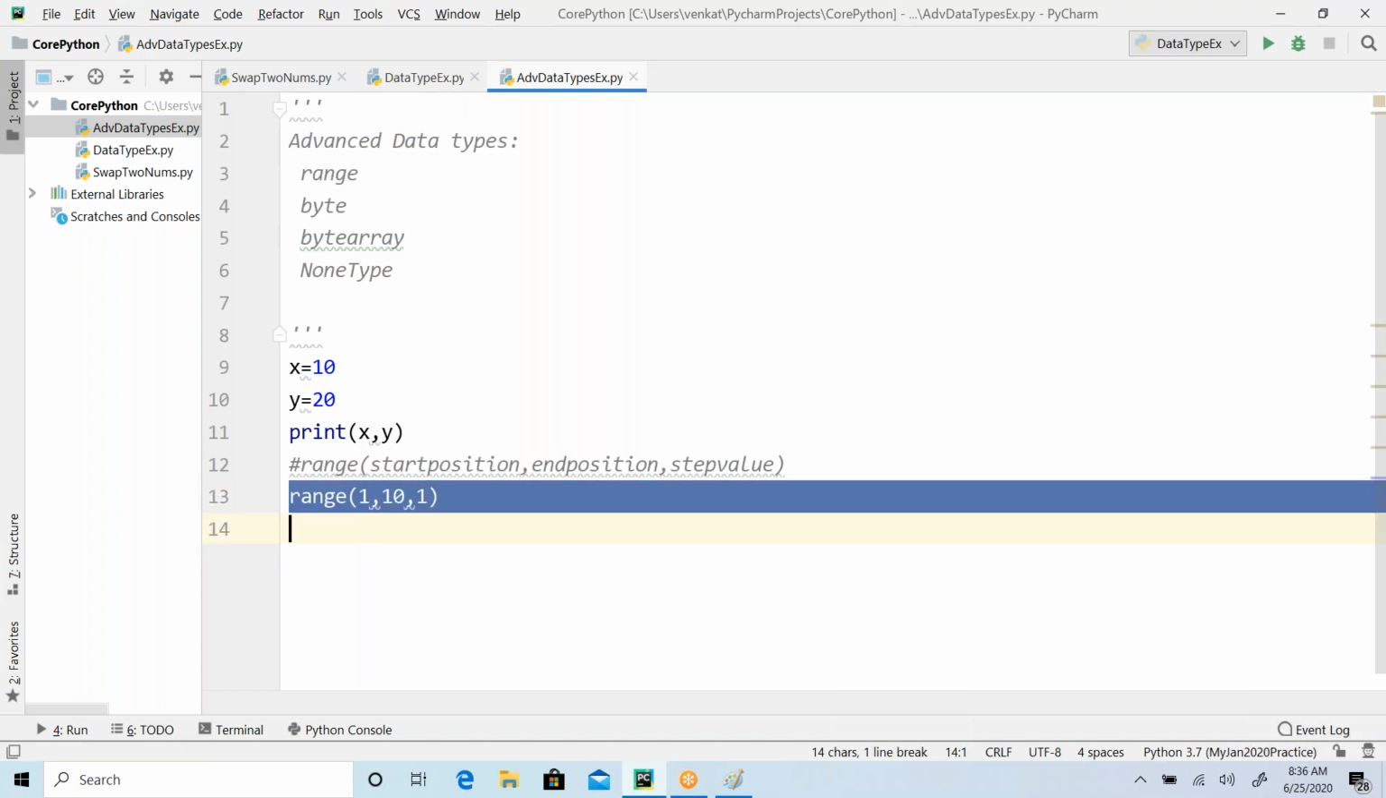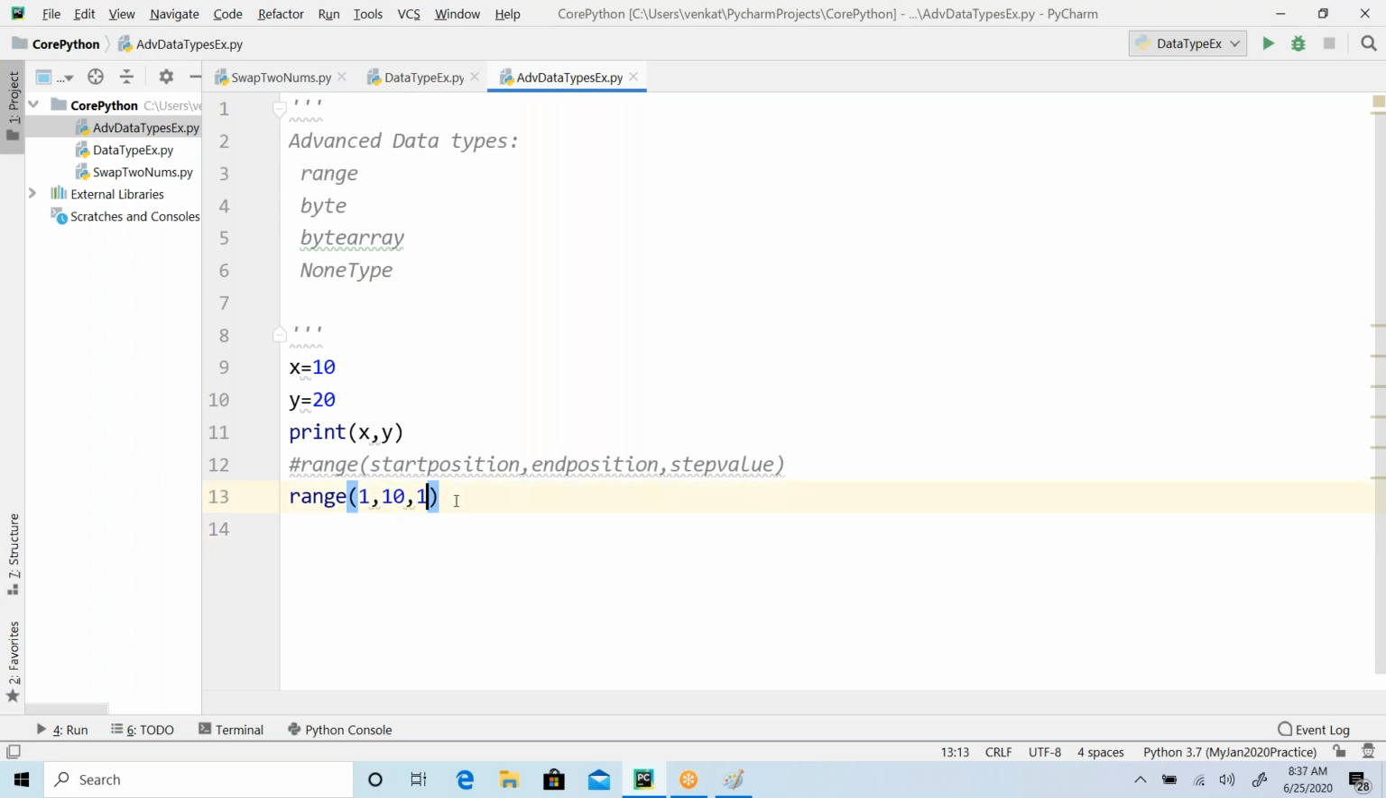Now what are the data elements I see here? Starting from 1, as the step value is 1, so 1 plus 1 is 2, 2 plus 1 is 3, 3 plus 1 is 4, 5, 6, 7, 8, 9. It comes like that, right? So now here one more important point to understand, guys. So let me print this range.